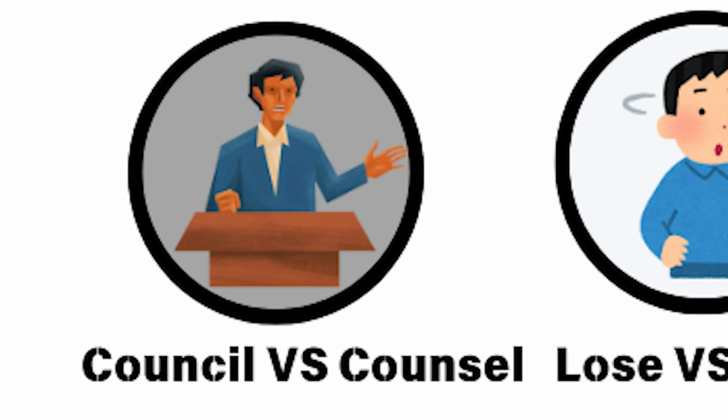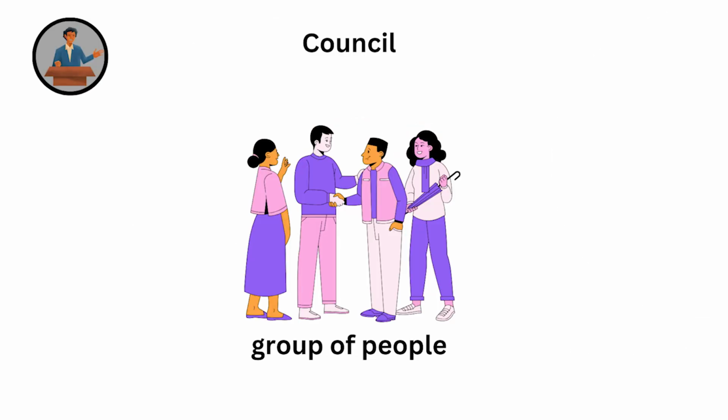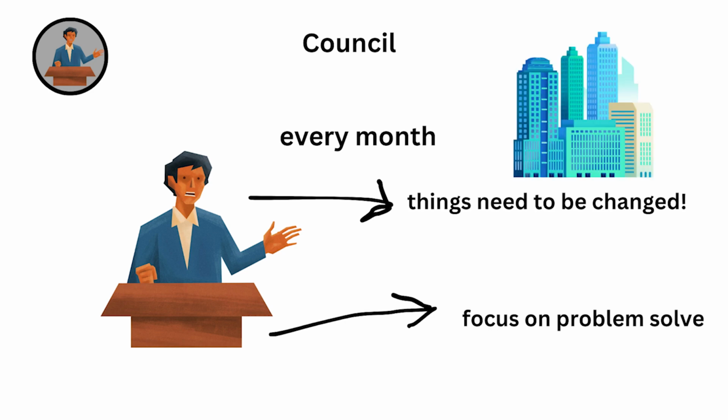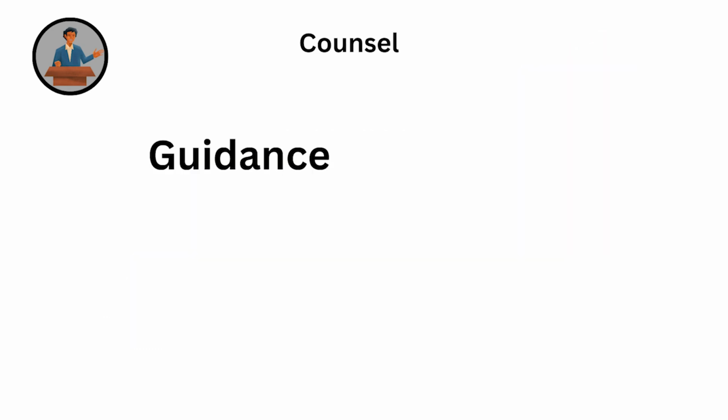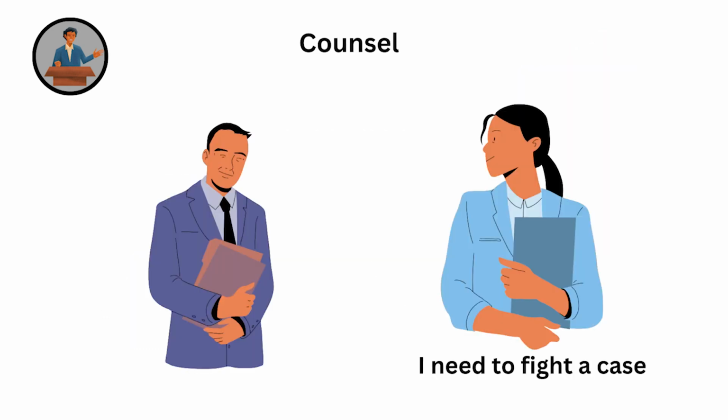Council versus counsel. Council is a committee or group that makes decisions. The city council meets every month, means the group gathers regularly to discuss city matters. Counsel means guidance or advice, often of a legal or professional nature. She sought counsel from a lawyer, means she asked for legal advice.